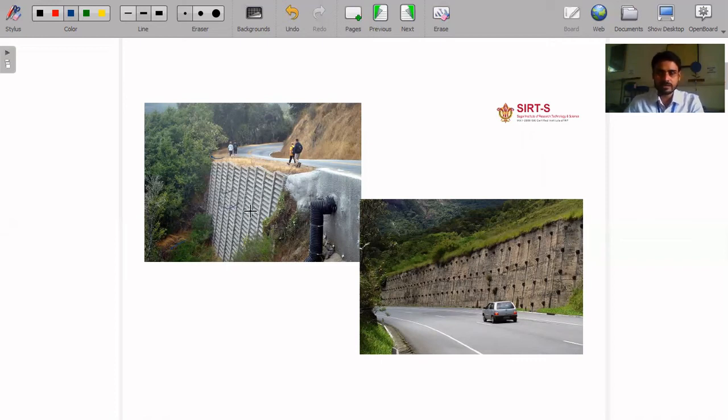We can construct it in different manners. Here, this is the retaining wall. Again, we can see here, this is a road project, and we have provided retaining walls in these places to retain the side soil and avoid the settlement of soil.